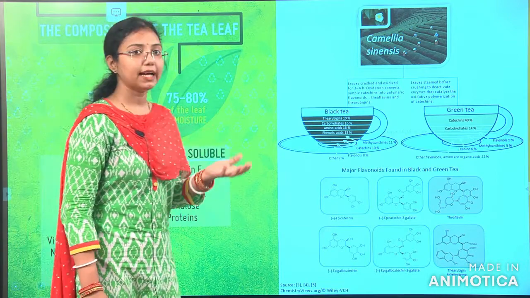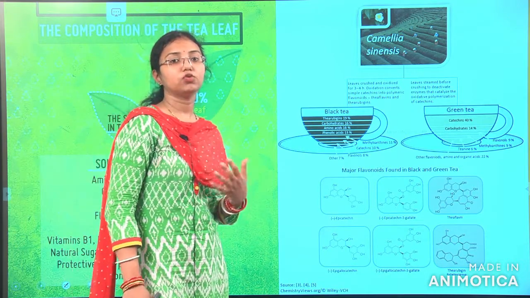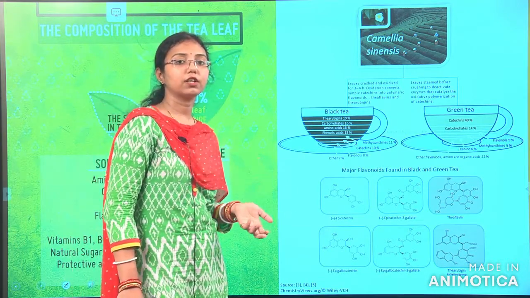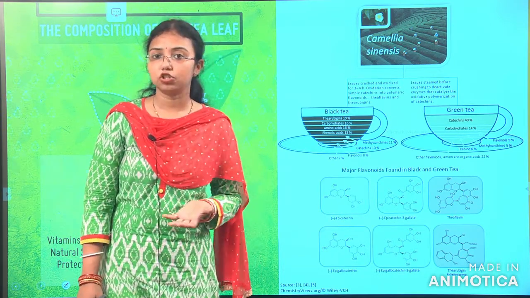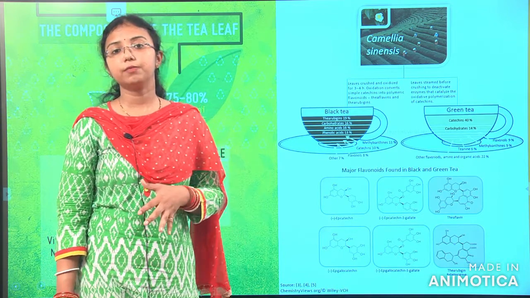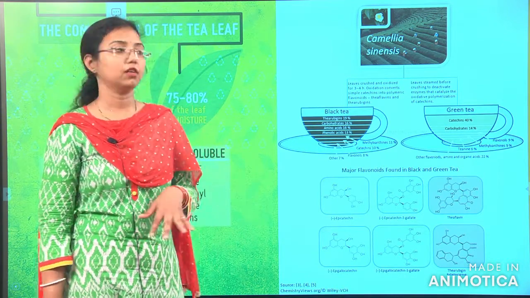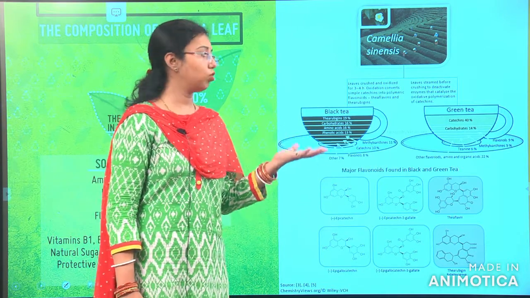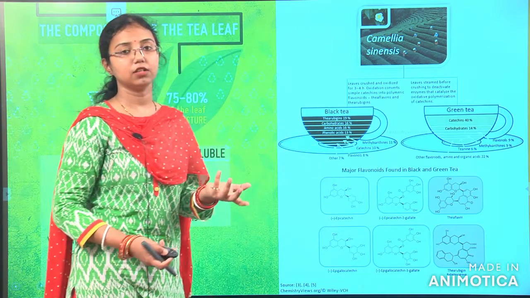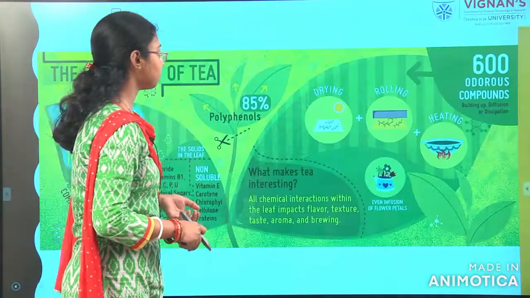Whenever we take black tea, mostly we take it with milk. At that time the solubility of the compounds will be less. But if you take black tea as such, there will be more health benefit than with milk. And green tea has its own polyphenols and own catechins that have their own health benefits.